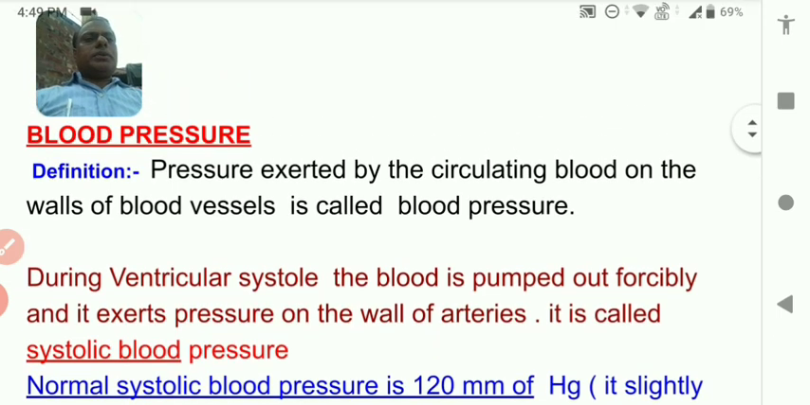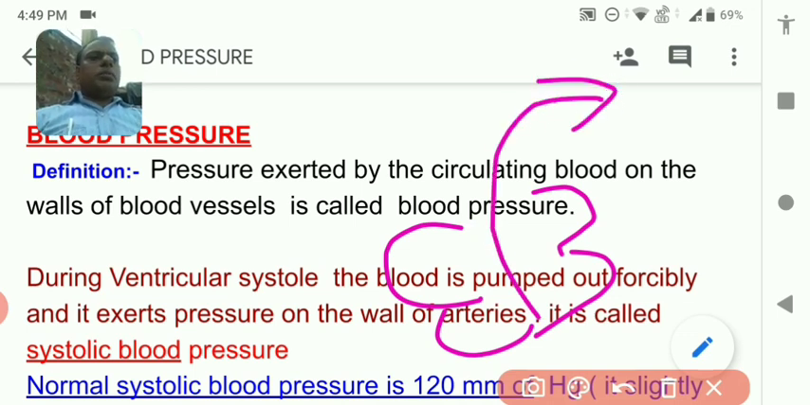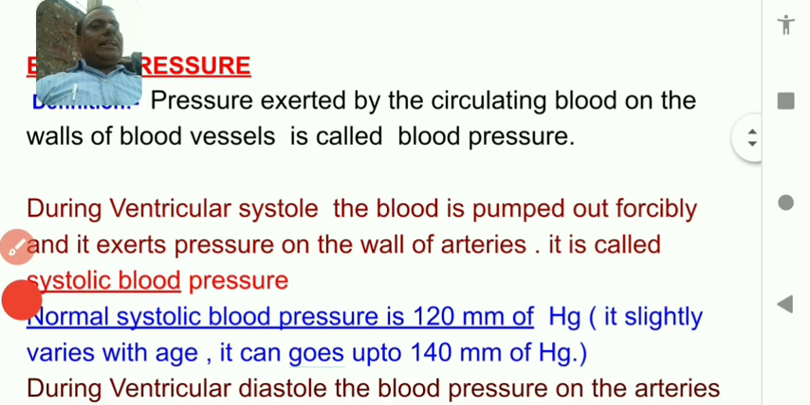When the heart pumps out the blood, at that time the pressure on the blood vessel is very huge. When the heart pumps out the blood, the pressure on the blood vessel is very huge. This pressure is called systolic pressure, and this pressure is caused due to ventricular systole.